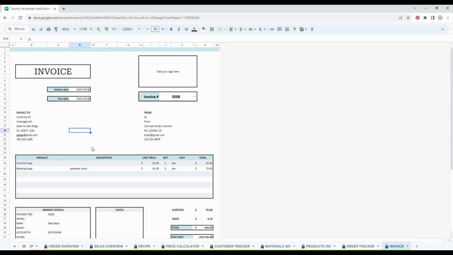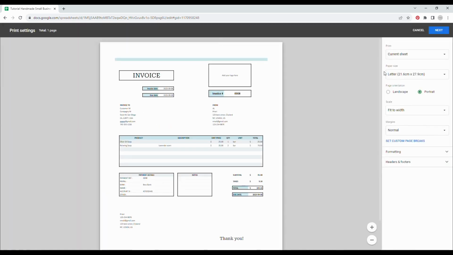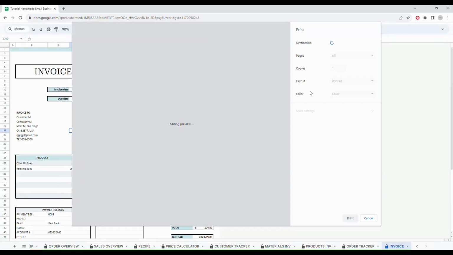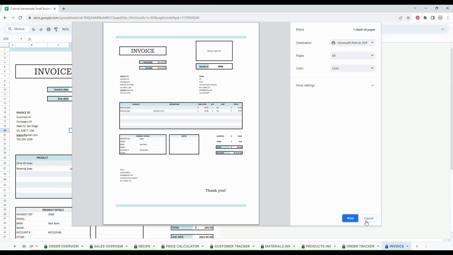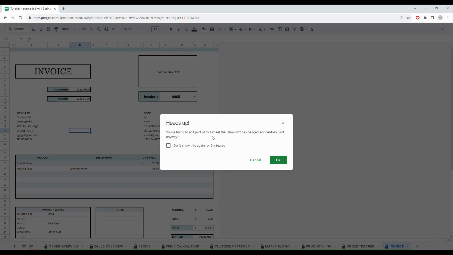You can also print this invoice. To do so, simply click on the printer icon. And then, as you can see, everything is here. Make sure that all the formats make sense. Then click on Next. And then you can simply print it. It's the same thing in Excel. And everything is also explained in our instruction manual. So if you have any questions, don't hesitate to refer to it.